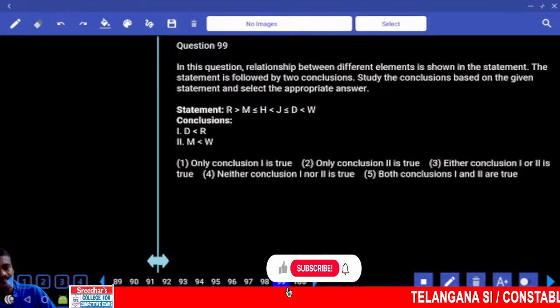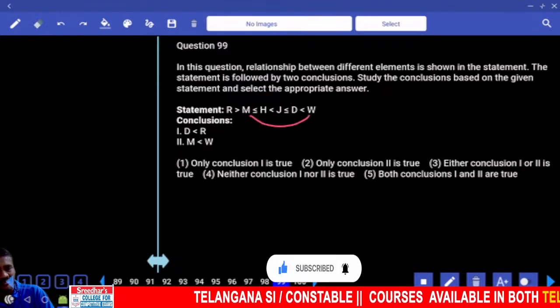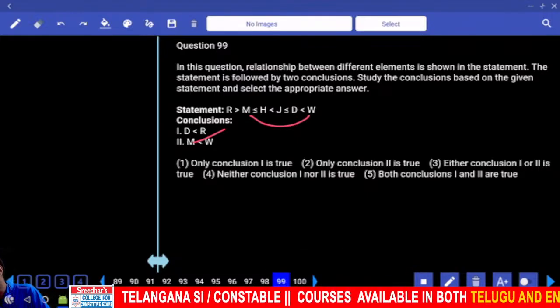Then 99. Now D and R. R and D, opposite symbol, no relation. Then M and W. M lesser than W, definitely true, choice 2.